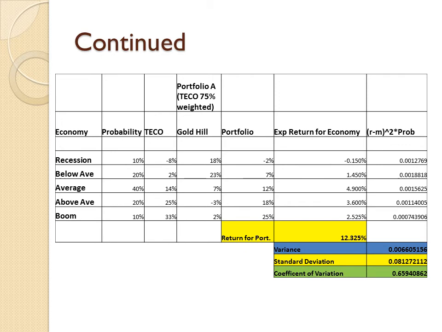Now we have that same portfolio, but instead of it being 75% weighted to Gold Hill, it's now 75% weighted to TECO. This increases the return on the portfolio to 12.325%. It lowers the standard deviation and the coefficient of variation, making it a less risky portfolio than the previous.